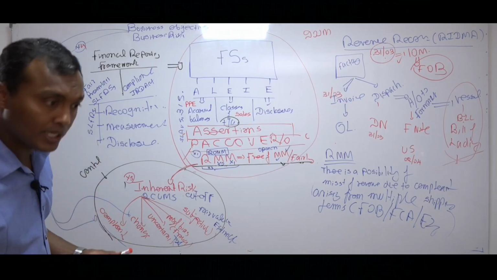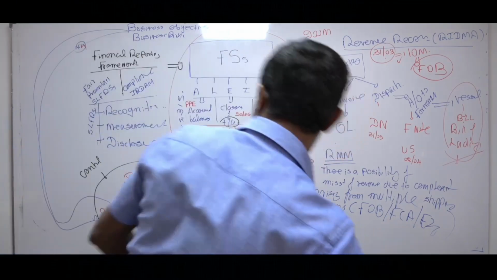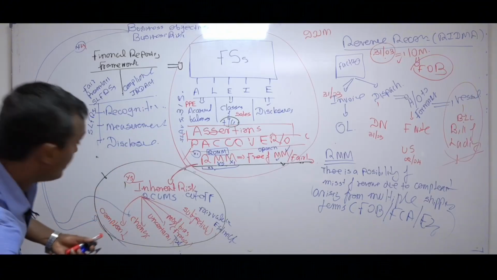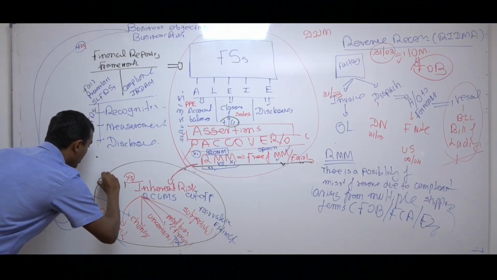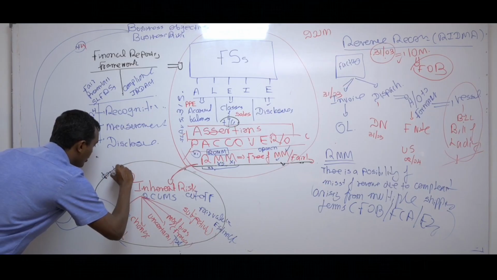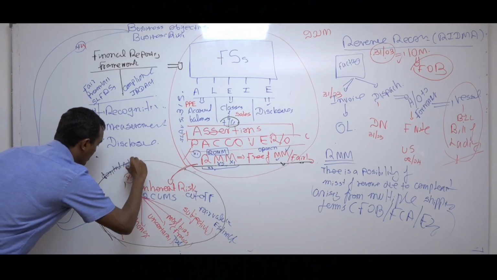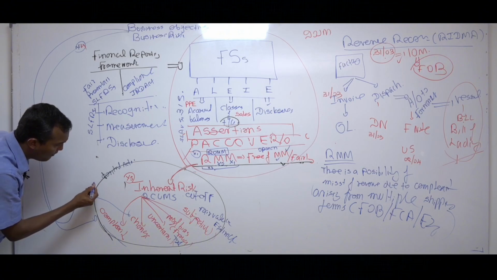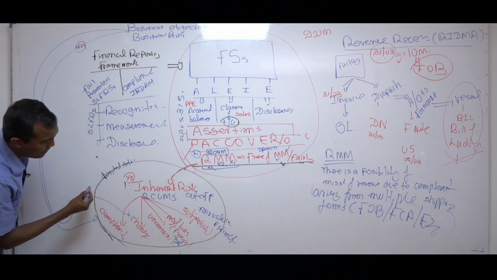I want to give you several examples of control activities, and I'll write within the circle itself the word control activities, because I want to write what controls the company can have in this case, right?